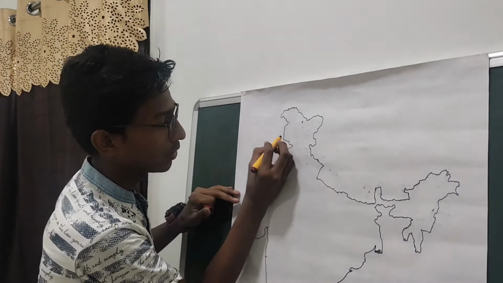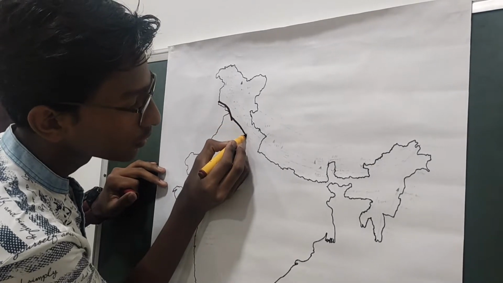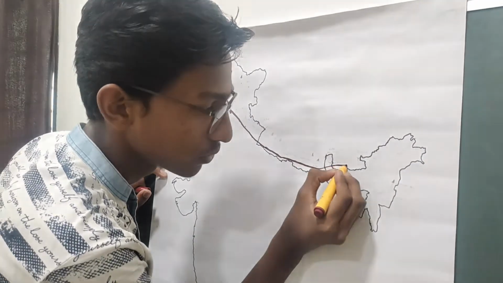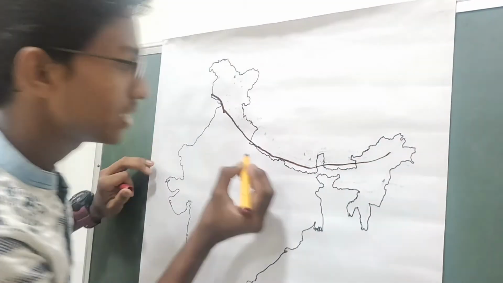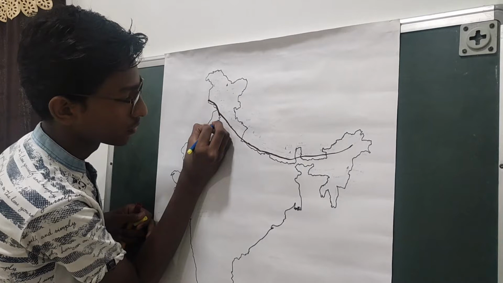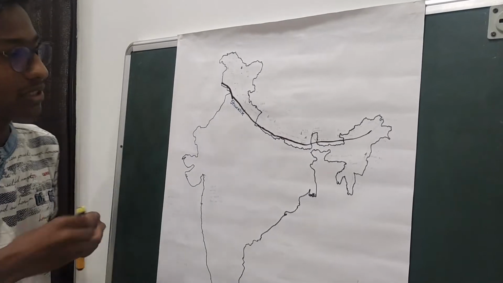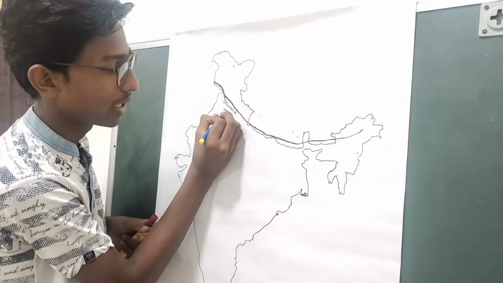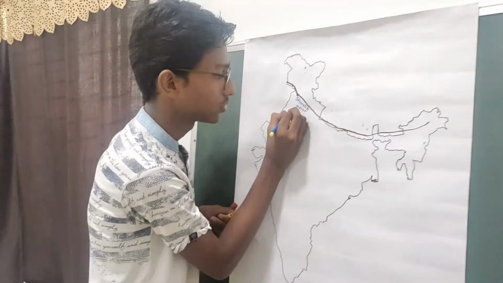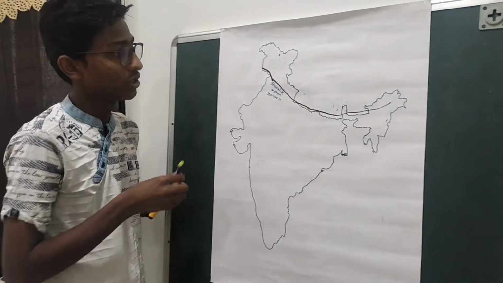The Shivaliks or the outer Himalayas, they are this one. This is the Shivalik range. The Shivalik range is 10 to 50 kilometers wide and it has an average elevation of 950 to 1100 meters.